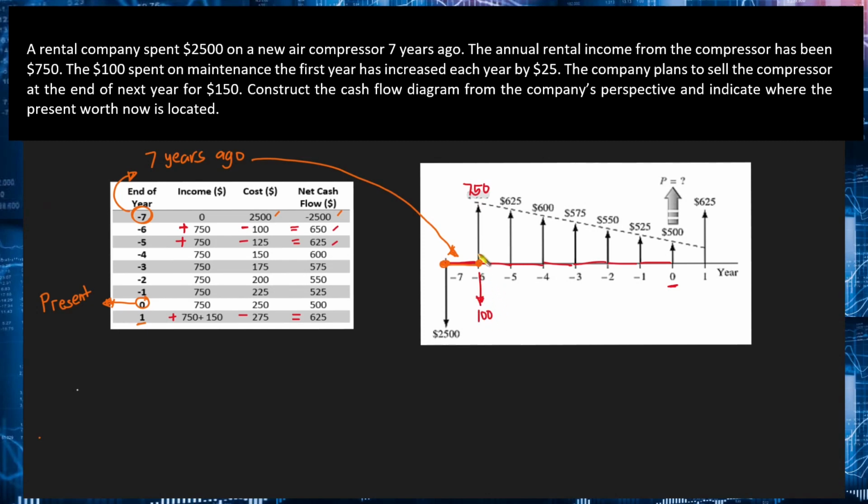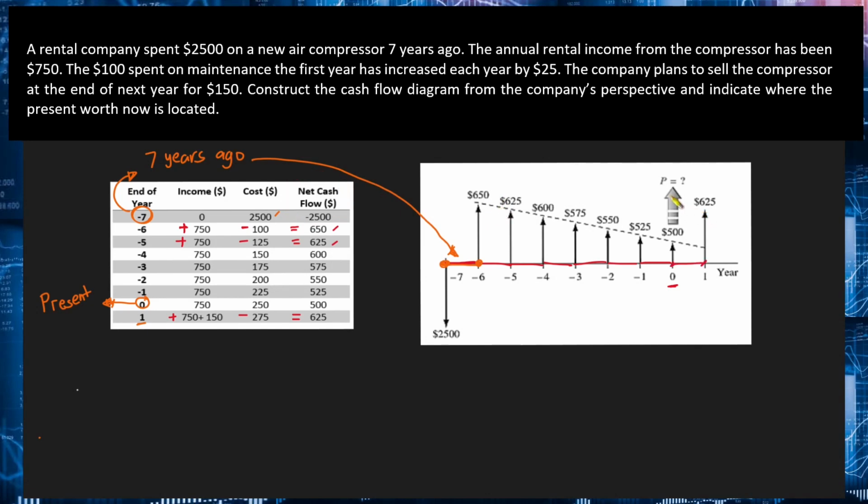So yung 750 natin, that is positive. So that will be pointing upward. And then yung 100 naman will be negative. So that will be pointing downward. And then similarly for the next year ulit, $750. So that will be positive income. And then yung cost, magiging $125. So medyo mas malaki siya compared with the previous year. You can write or draw your cash flow diagrams this way. No? So medyo madami ka lang ilalagay. Or you can just put the net cash flows na na-compute natin in our table.